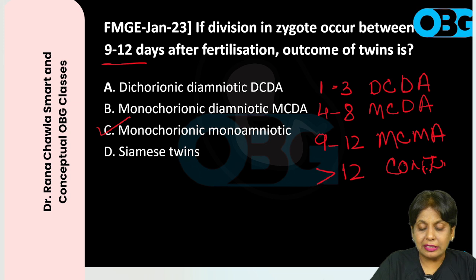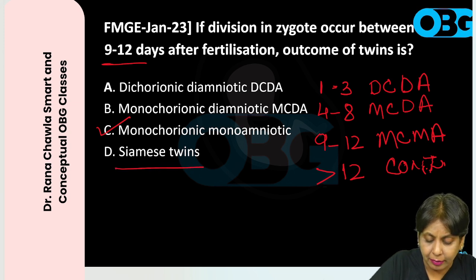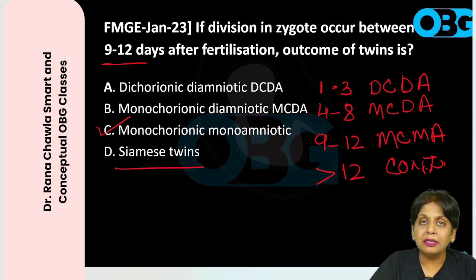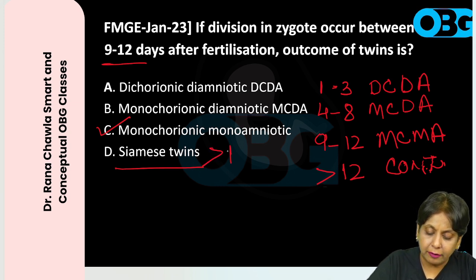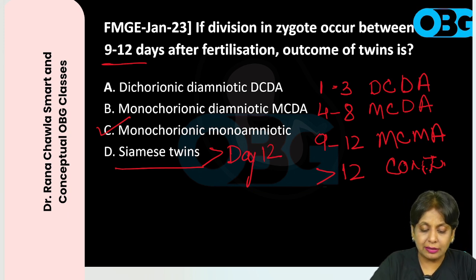Right? So conjoined twins are also known as Siamese twins because they were first found in the Siamese town. Conjoined twins are formed if splitting occurs after day 12. So the answer to this question is monochorionic, monoamniotic.